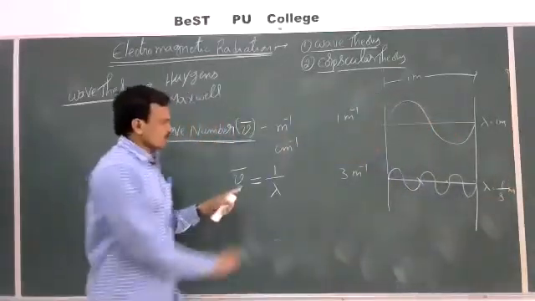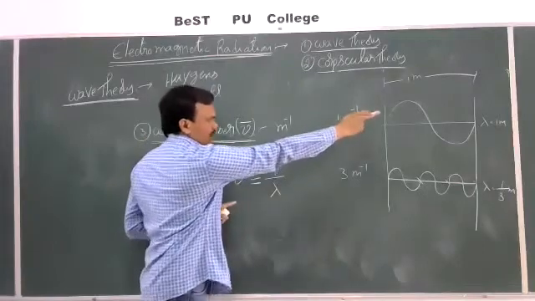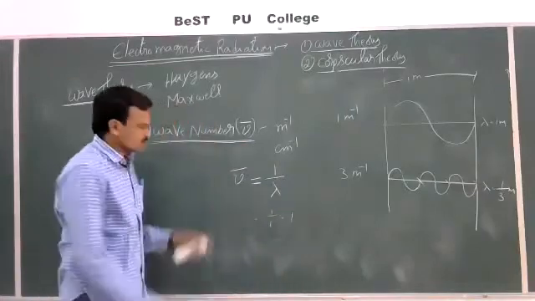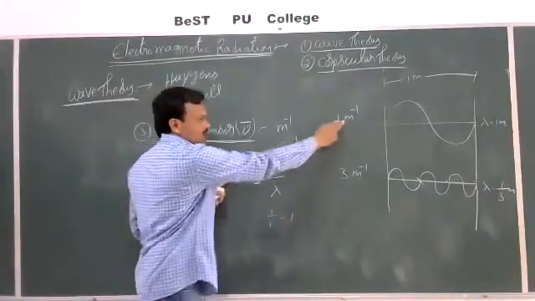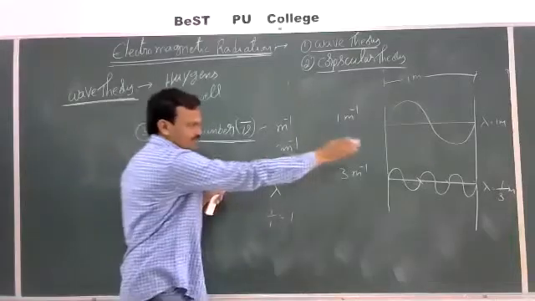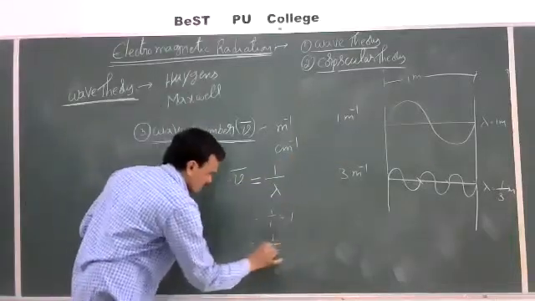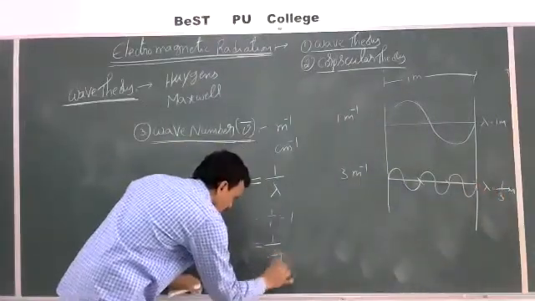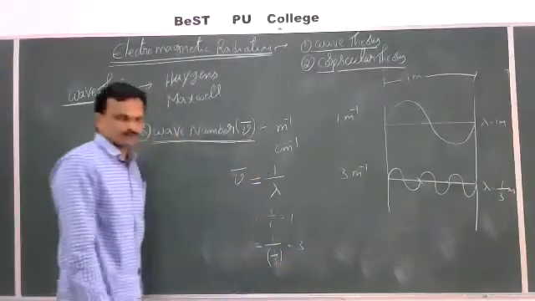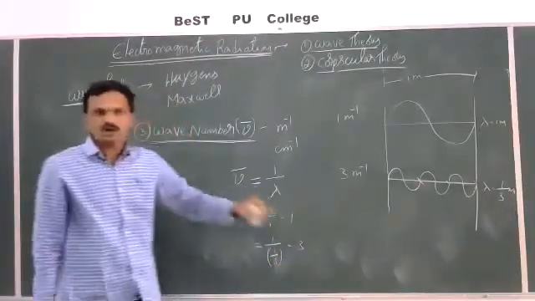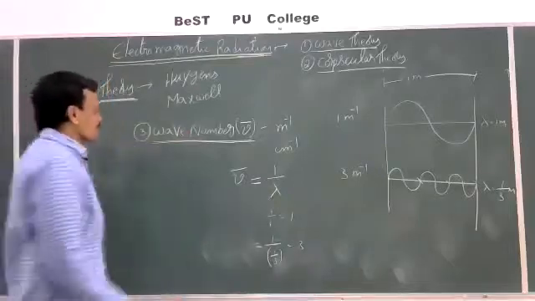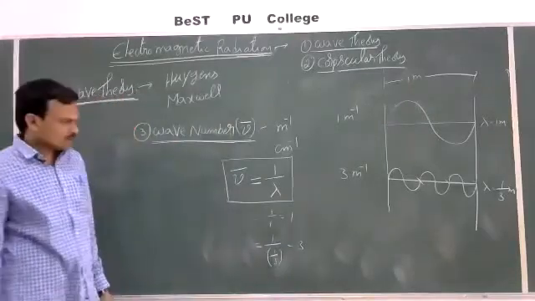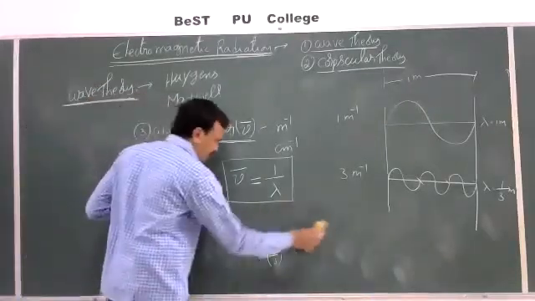Now let us see here. First relation I will apply here. Lambda is equal to 1 meter. Now if you take lambda equal to 1 meter here, 1 by 1 is equal to 1. Then for the first case, what is wave number? We got 1 per meter. Now for the second case, I will apply the same here. Nu bar is equal to 1 by lambda. What is lambda here? 1 by 3 meters. 1 divided by 1 by 3 meters is equal to 3. Correct? So wave number is nothing but equal to the reciprocal of wavelength. So nu bar is equal to 1 by lambda.